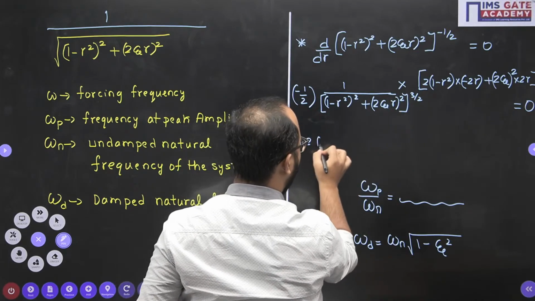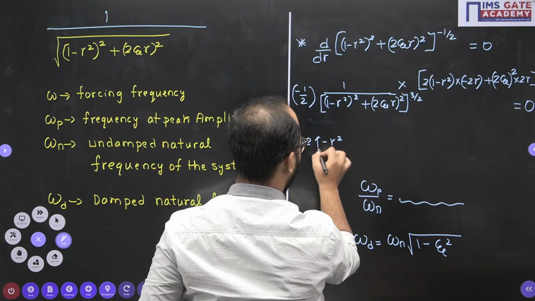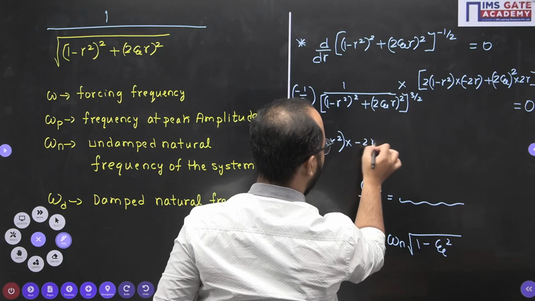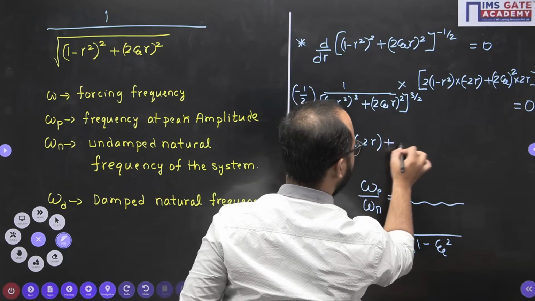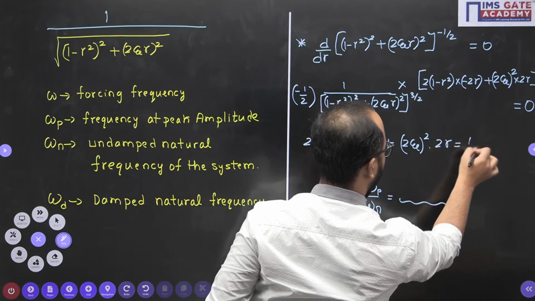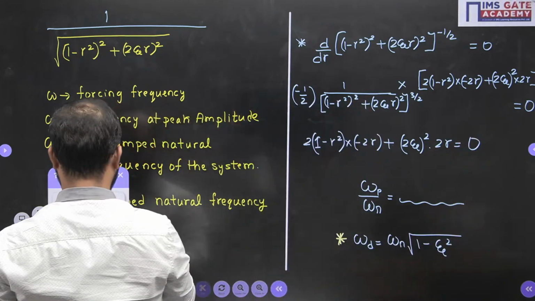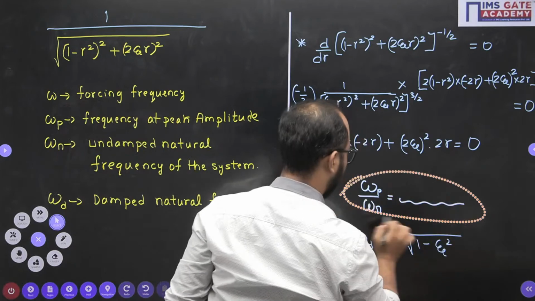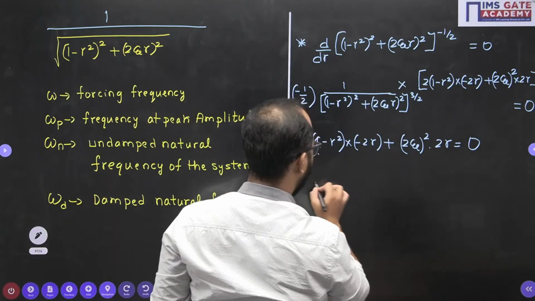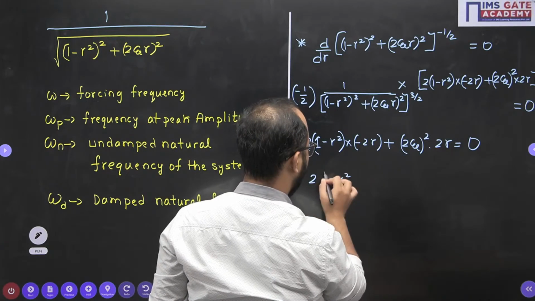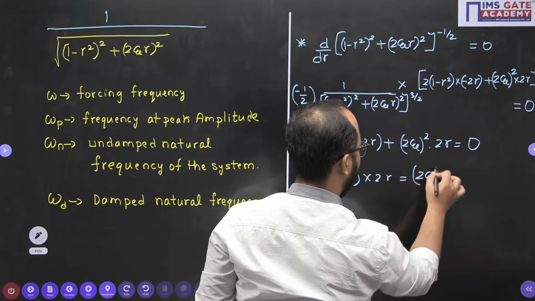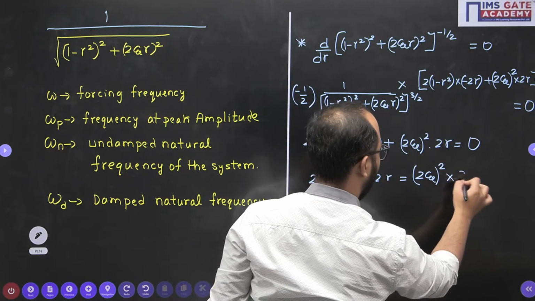So 2 into 1 minus r square into minus 2r plus 2 psi whole square into 2r equals to 0. Now solving it further, 2 into 1 minus r square into 2r equals to 2 psi whole square multiplied by 2r.